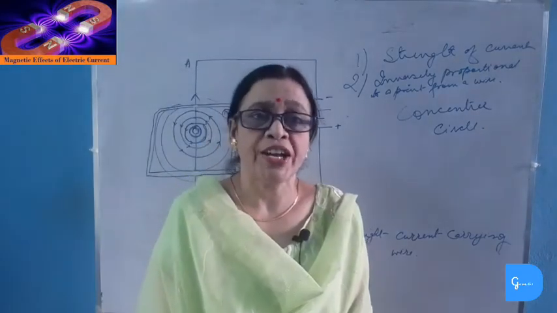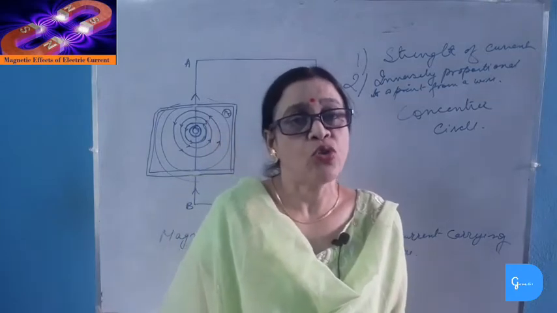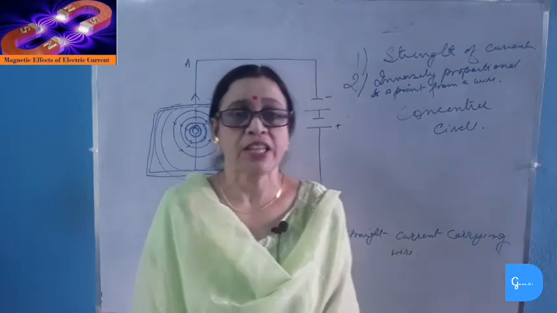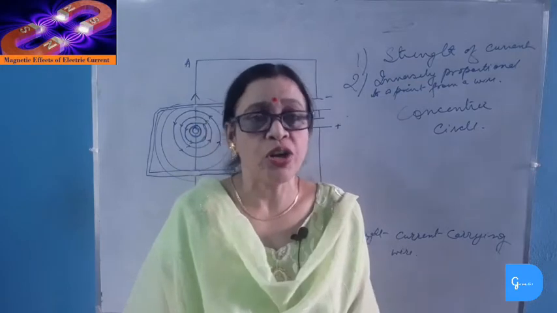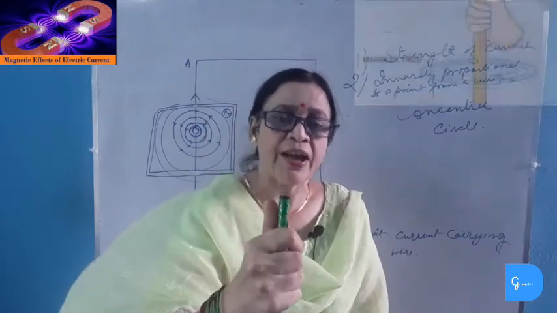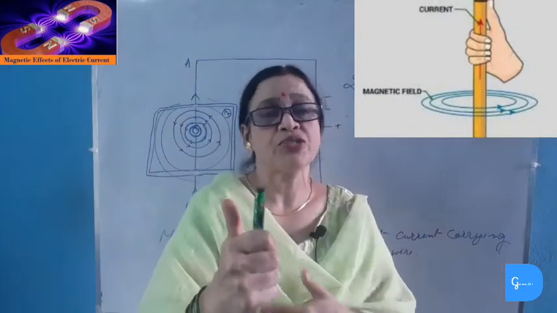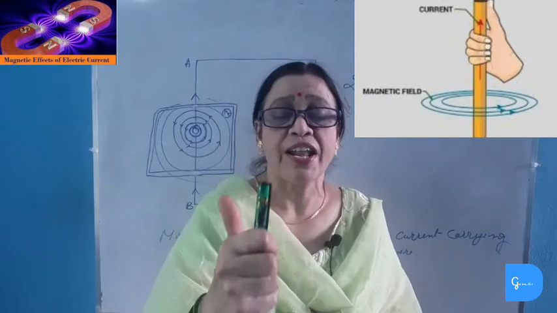To find the direction of the magnetic field produced by a straight current carrying wire, we have a rule known as Maxwell's right hand thumb rule. According to this rule, imagine that you are grasping the current carrying wire with your right hand, and the thumb indicates the direction of current, and the other fingers which encircle the wire give the direction of the magnetic